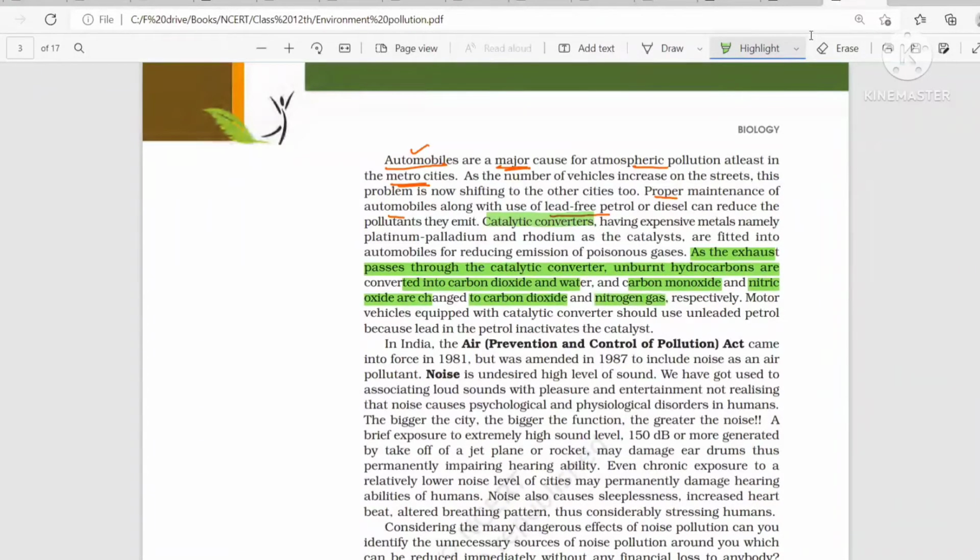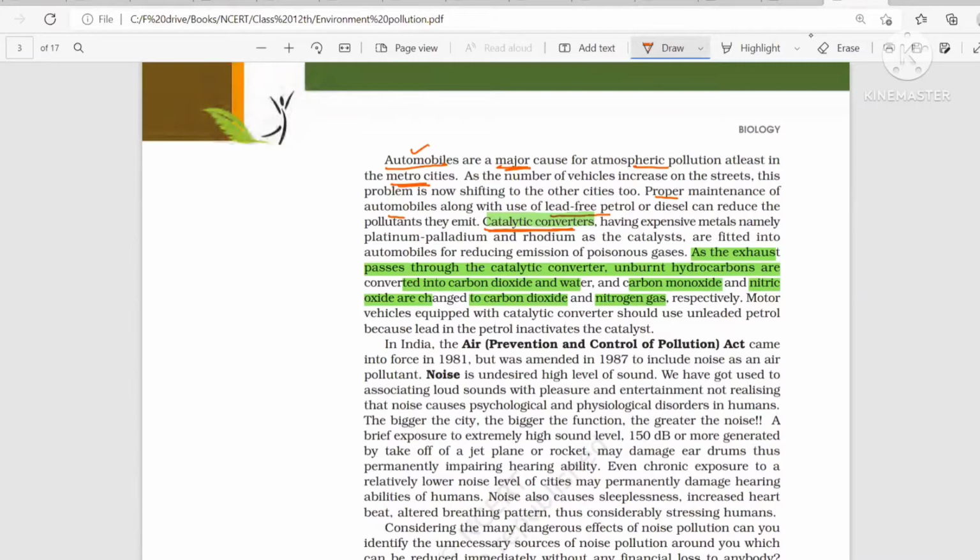They will do this. But the problem is, when we are using a catalytic converter in our vehicle, we have to use lead-free petrol. Motor vehicles which use a catalytic converter should use unleaded petrol. Why?